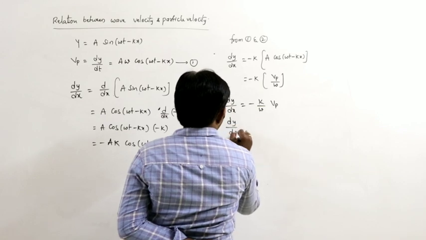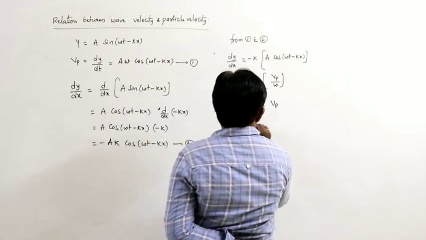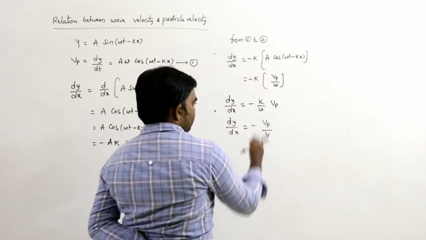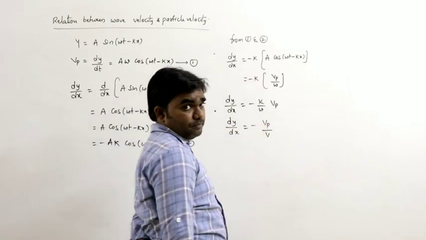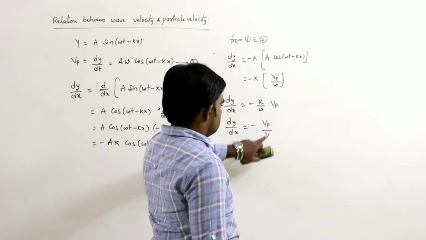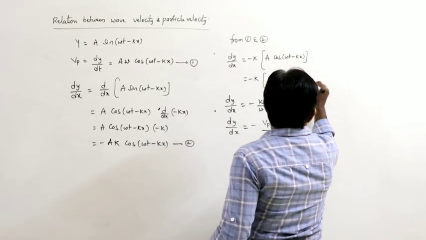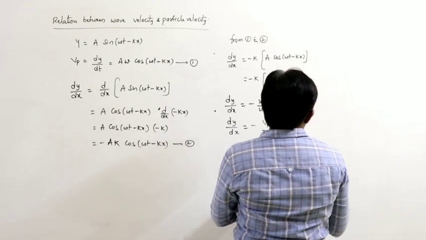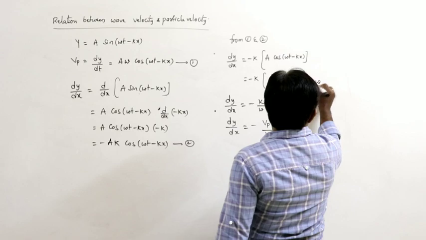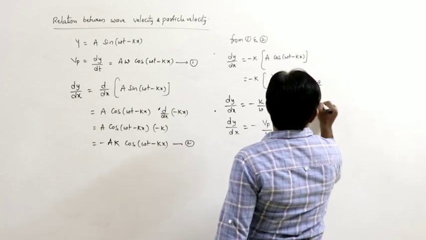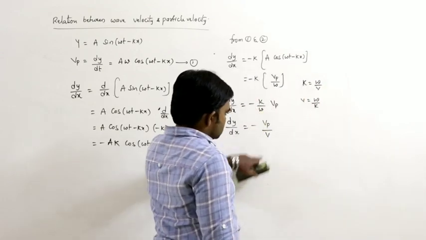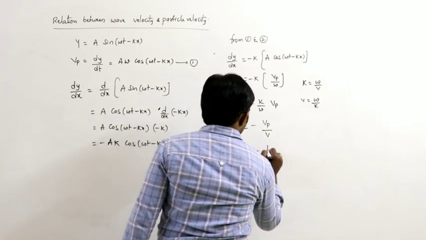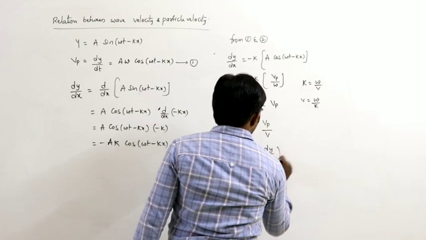So dy by dx equals minus Vp by V, because omega by k is V, so k by omega is 1 by V. That is, k equals omega by V, or V equals omega by k. So from this, the velocity of the particle can be written as minus dy by dx into velocity.